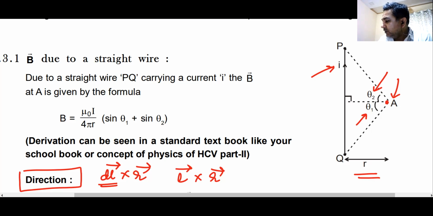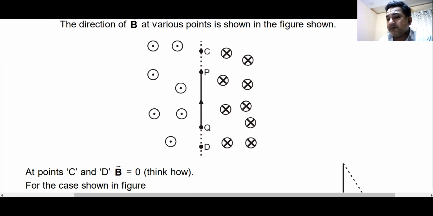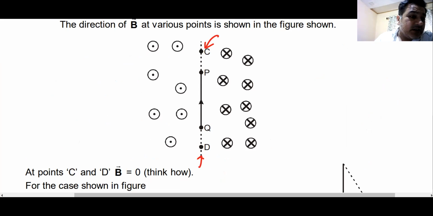Yes, sir. Okay. And here, as you can see, they have given, using the right hand thumb rule, the magnetic field at different points. On the right hand side of the wire, you have a magnetic field which is going in. On the left hand side of the wire, you see a magnetic field which is coming out. At point C and at point D, which lie straight ahead or behind the wire, the angle is 0 or 180 degrees, and hence the magnetic field at these points becomes 0. I hope you understand this. Yes or no?